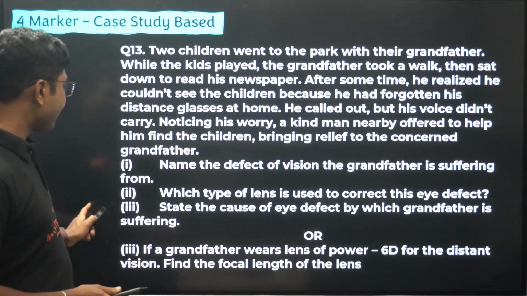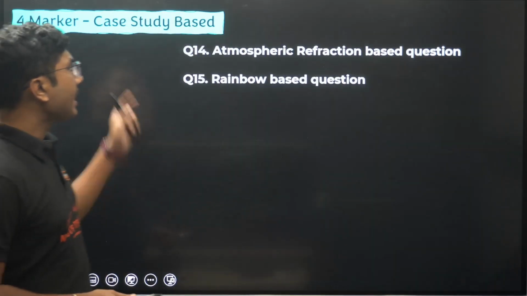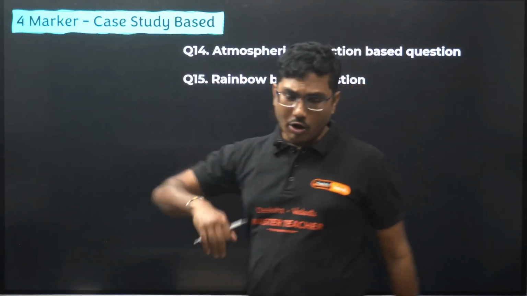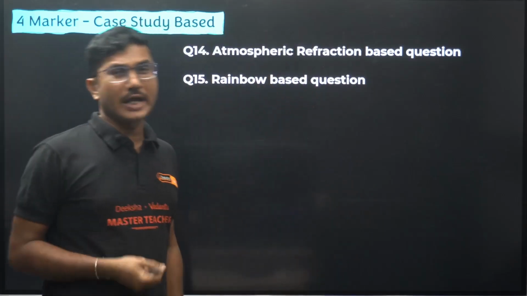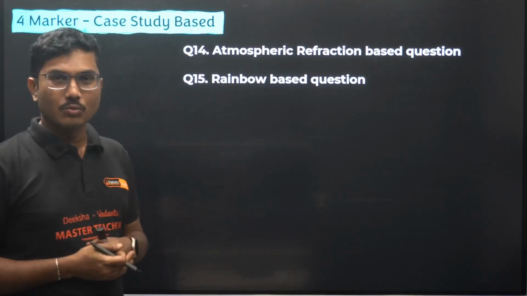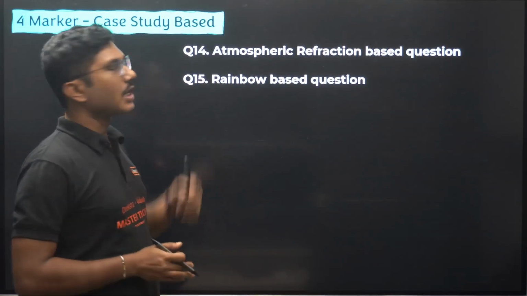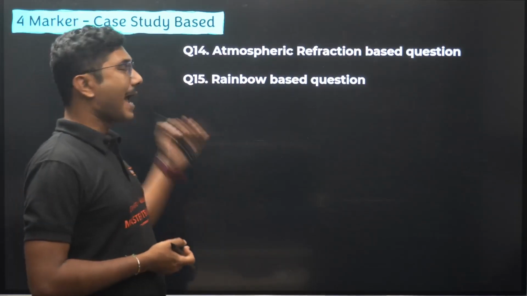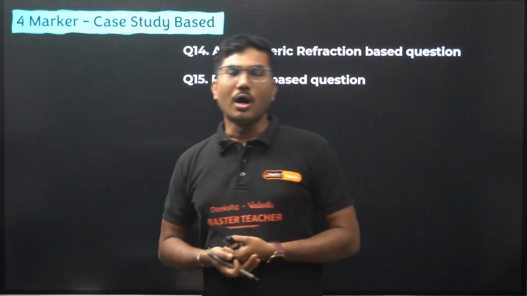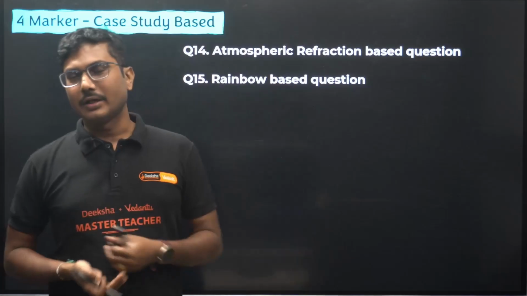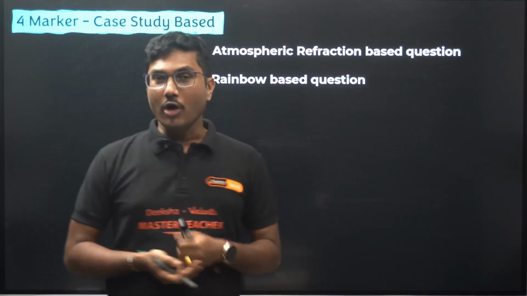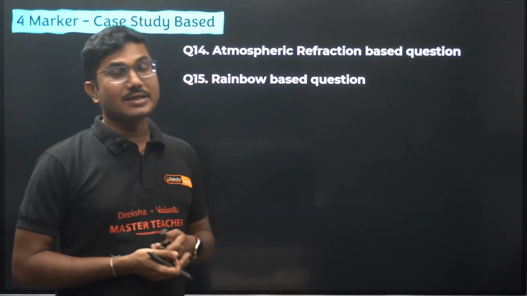Now case study based questions can also come from the following topics: atmospheric refraction based questions, such as why the sky is blue. Answer will be: sky is blue because blue light scatters more than the red light. So this type of question is expected from this chapter. And rainbow based questions, why a rainbow is formed and the formation of a rainbow, total internal reflection, etc. So this is also a very important concept from where you can expect case study based questions.